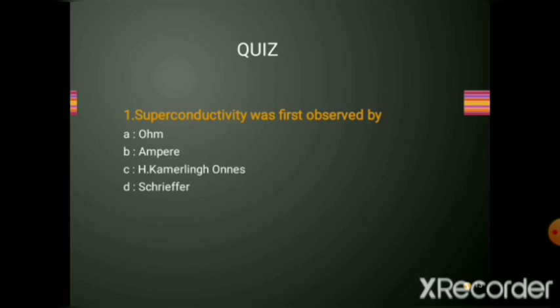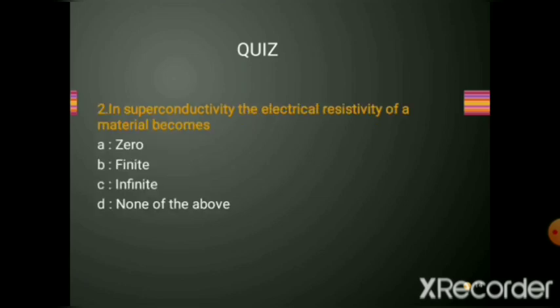As we have seen in the introduction of superconductivity, it was observed by Kamerlingh Onnes. Next question. In superconductivity, the electrical resistivity of a material becomes: is it zero, finite, infinite, or none of the above?